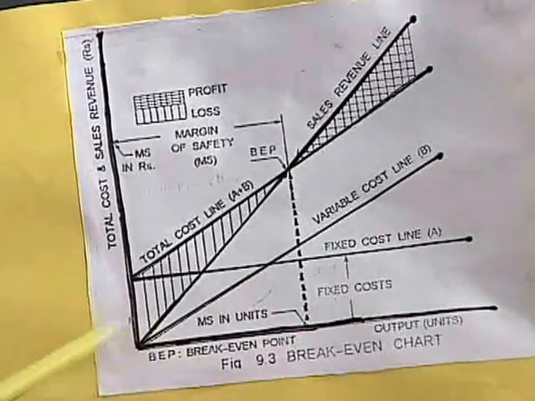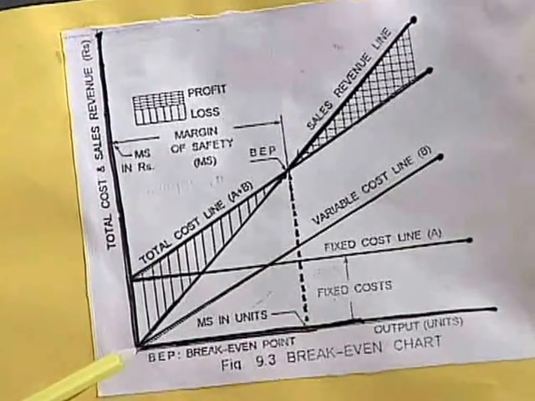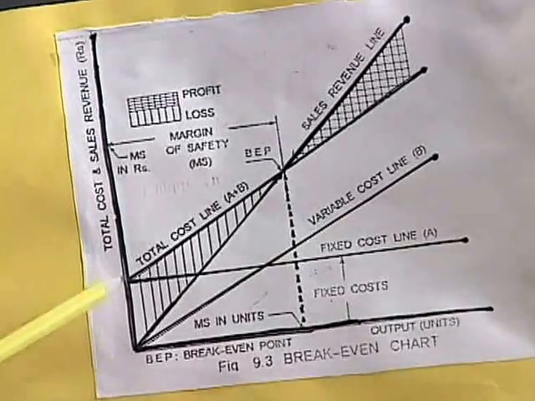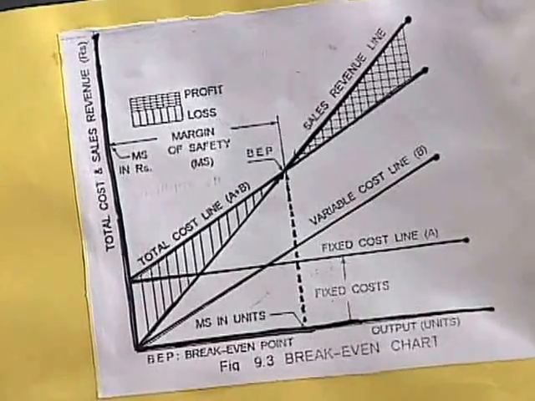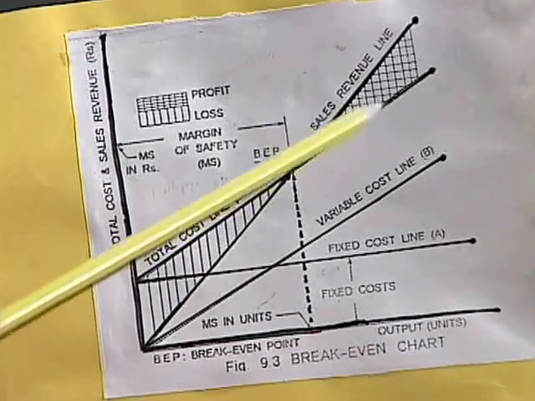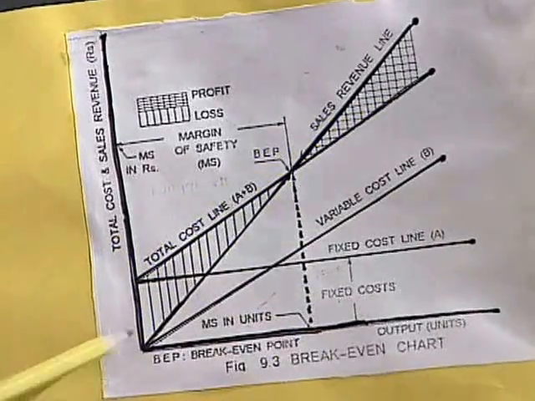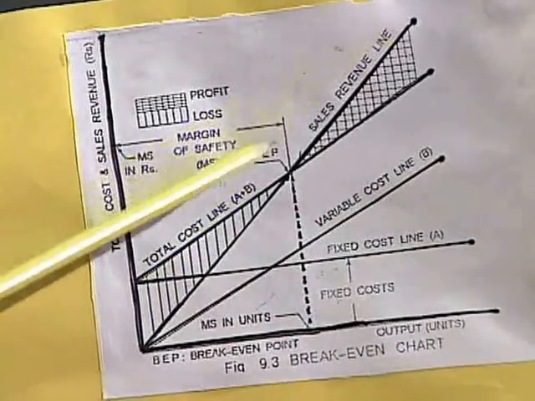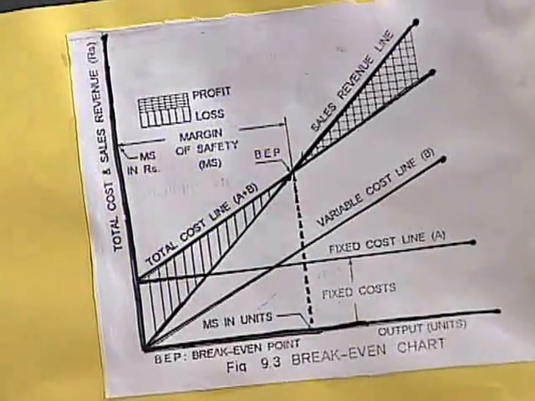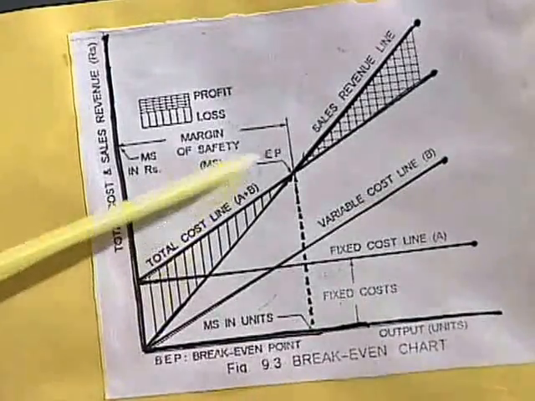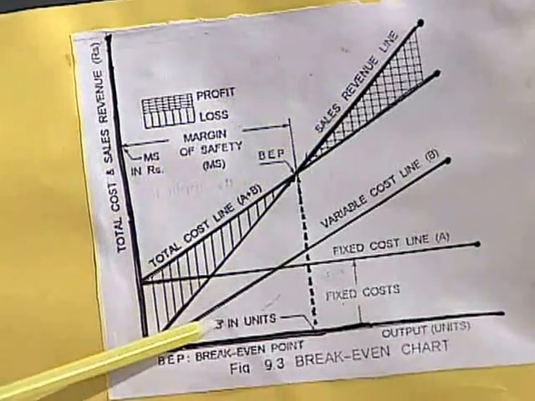Now total cost gives us fixed cost plus variable cost. Say, for example, let us take this point at 0. Fixed cost is this much, variable cost is 0. So total cost is equal to fixed cost plus variable cost. Now I am going to get another line, that is the total sales revenue line. That was drawn as a line through the graph.